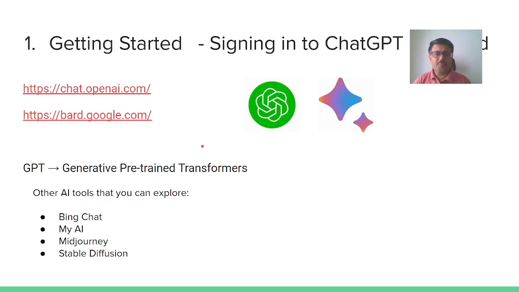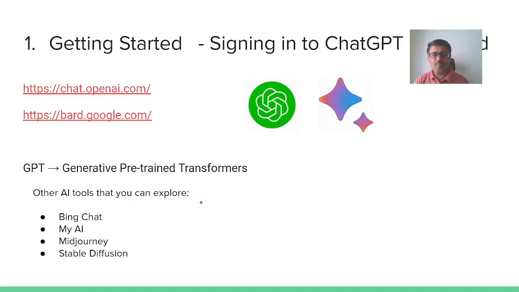To get started, these are the two links related to ChatGPT and Google Bard. You can just click on these links and make a simple sign-in process, like creating your Gmail account. It will be so simple, and you can even use your Gmail account itself as a sign-in ID for both cases. By now you all know what GPT stands for. GPT stands for Generative Pre-trained Transformers.